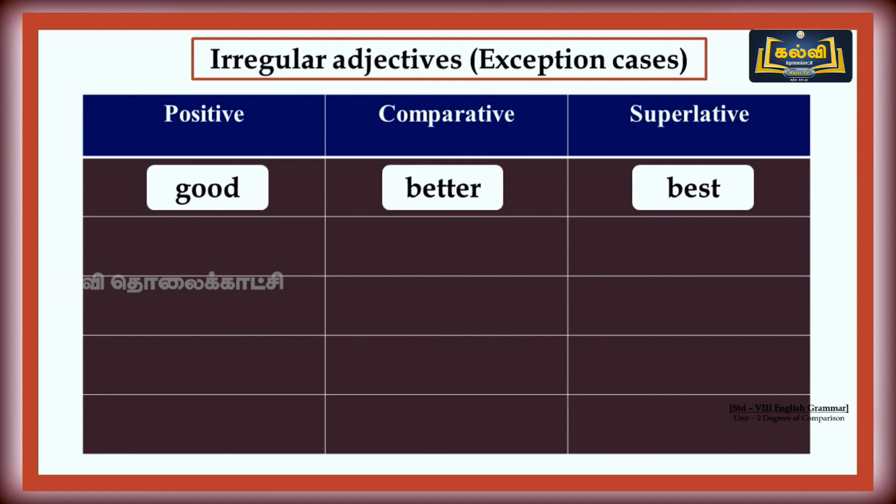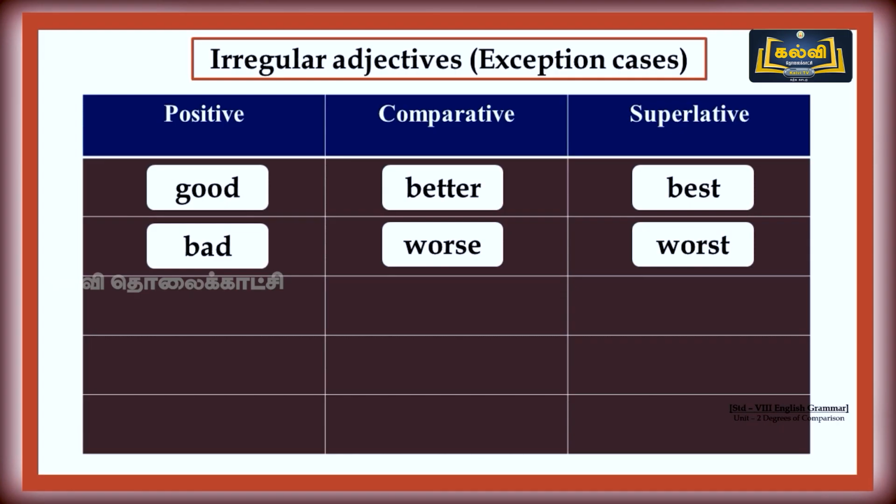Other than these rules, we have some exception cases also. Those are known as irregular adjectives. There is no rule to be followed for these, such as good, better, best. He is a good student, but she was the best student. Know the difference. Bad, worse, worst.